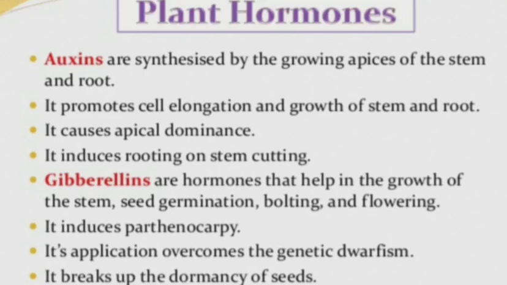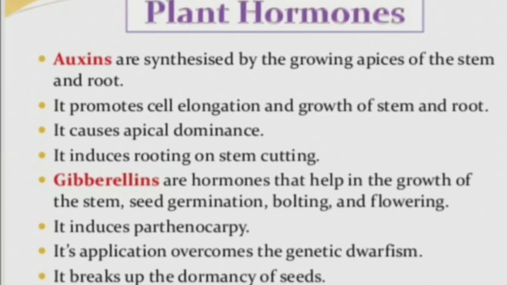It induces parthenocarpy. What is parthenocarpy? Development of fruits without fertilization. Without fertilization, we find the formation of the fruit. It also helps for genetic dwarfism, to develop dwarf plants genetically.